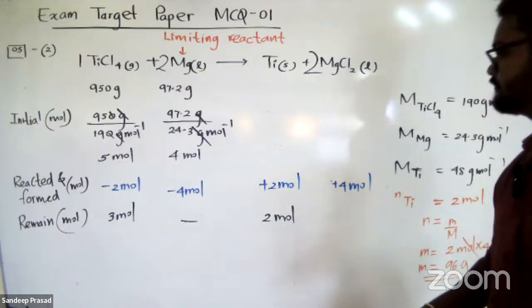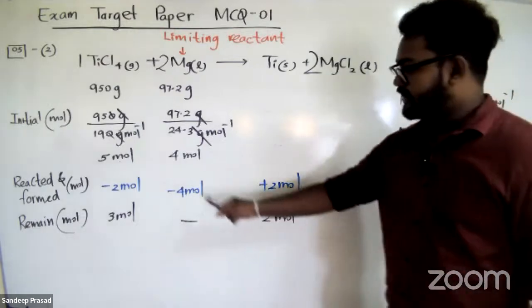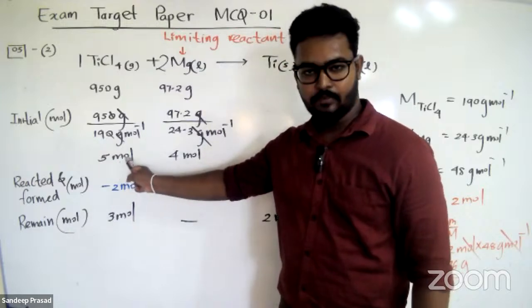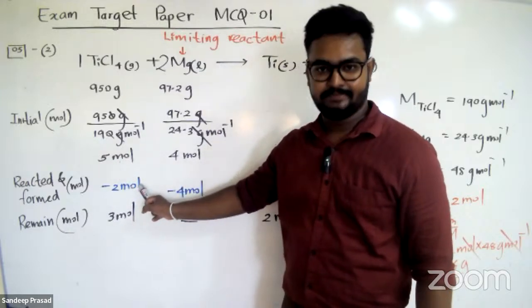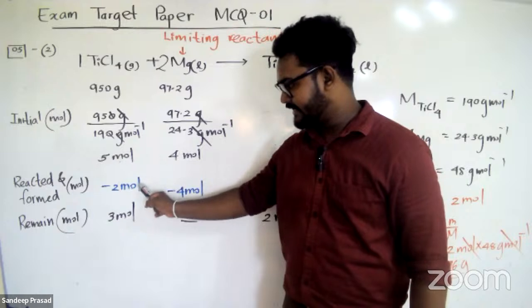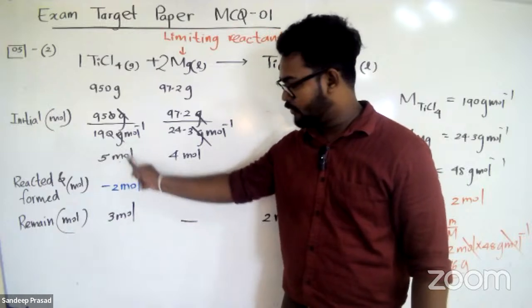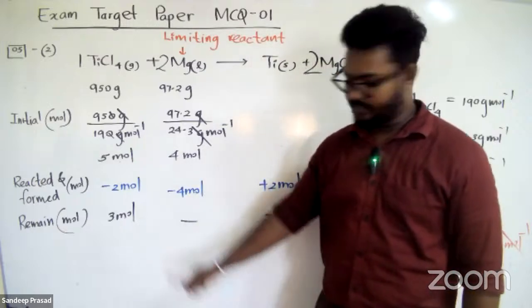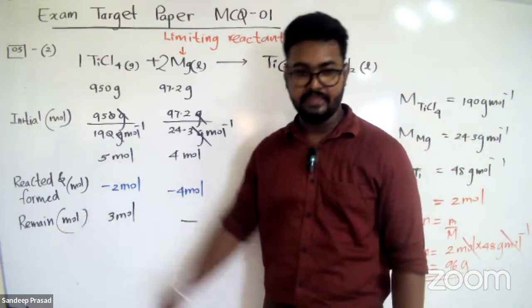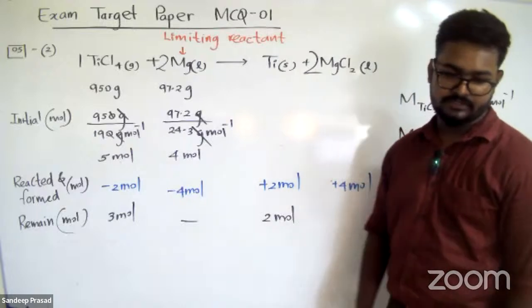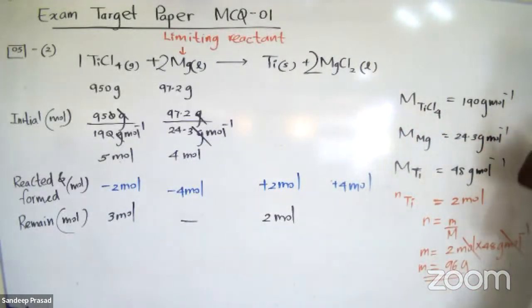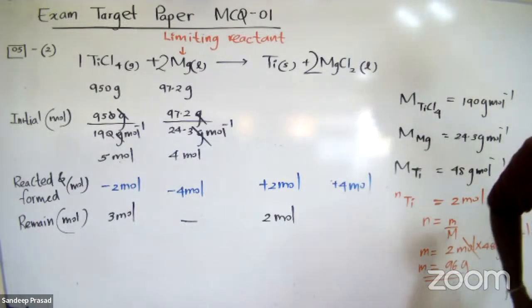How did the 3 moles come? Because from 5 moles, you can see that 2 moles are reacted. After reacting 2 moles from 5 moles, the remaining ones are 3. Got it? So here I have written the remaining number of moles. Got it? Right.